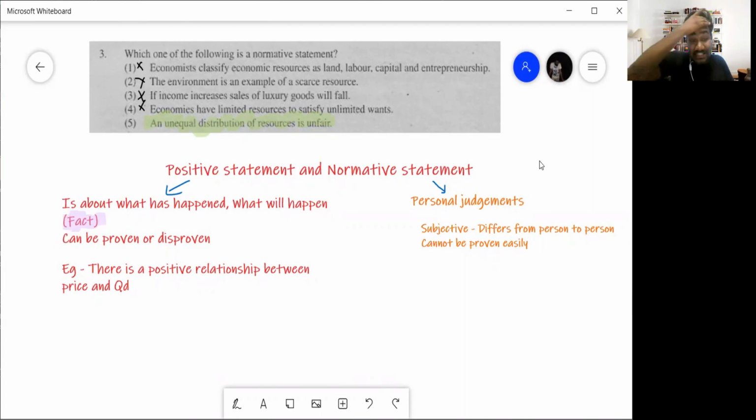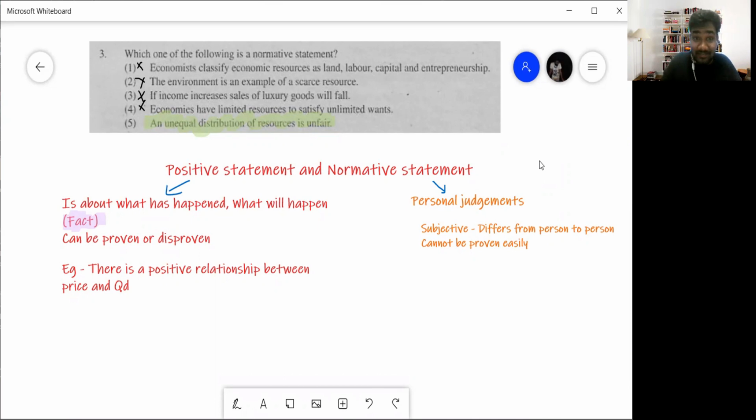You can prove and say, is this fellow right or is this fellow wrong? Now, for example, if I say Sri Lanka's population in 2021 is only 2 million, but actually population is 20 million, that statement is wrong, but it's still a positive statement. Why? It can be proved. So positive statements can be right, can be wrong. How do you figure it out? Check whether it's a fact, check whether it can be proven or disproven. If that is the case, then it's a positive statement.